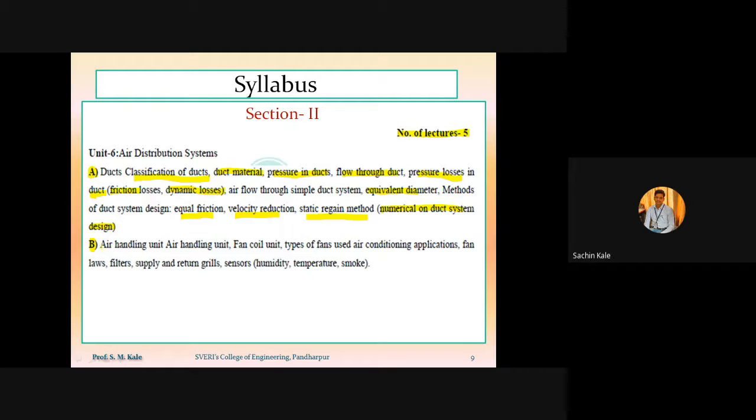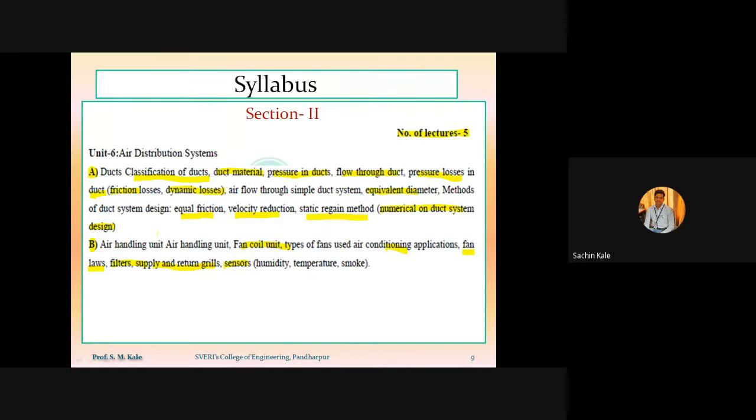So the newly added part is the air handling unit, then fan coil unit, then types of fans which are used in air conditioning applications. Then there will be various laws related to the fan, called the fan laws. Then filters, supply and return grills, sensors.